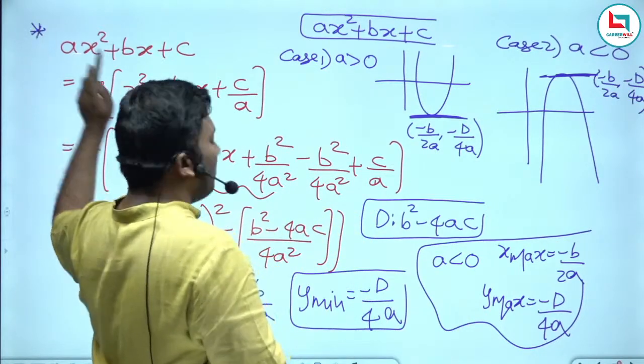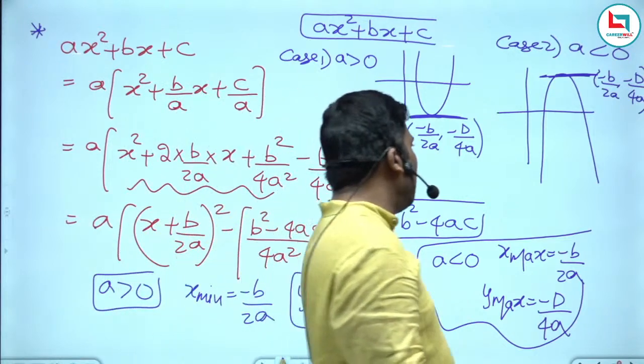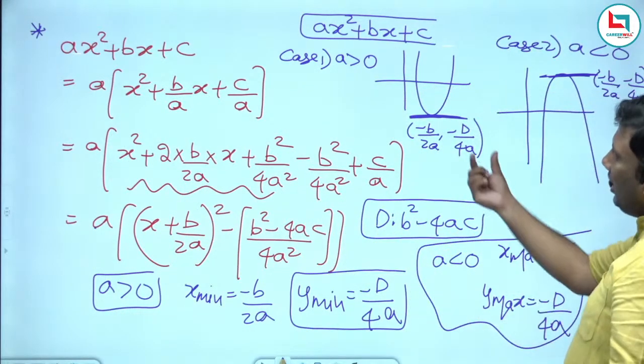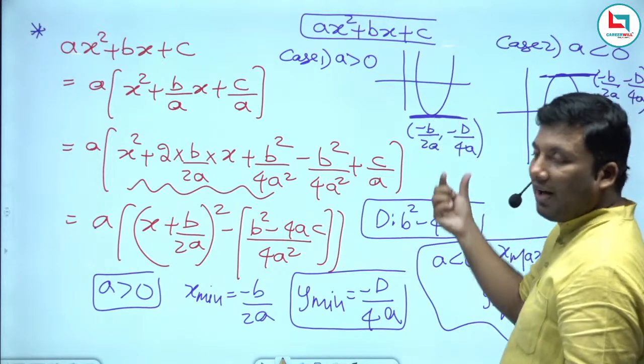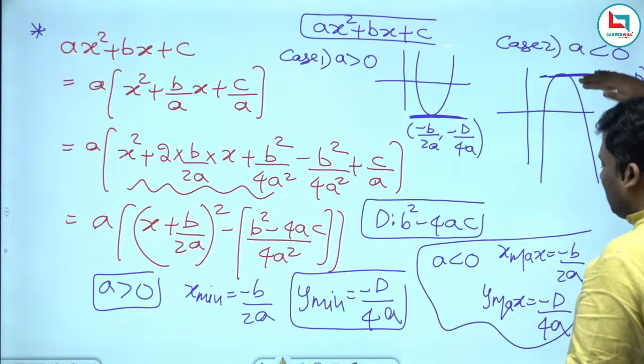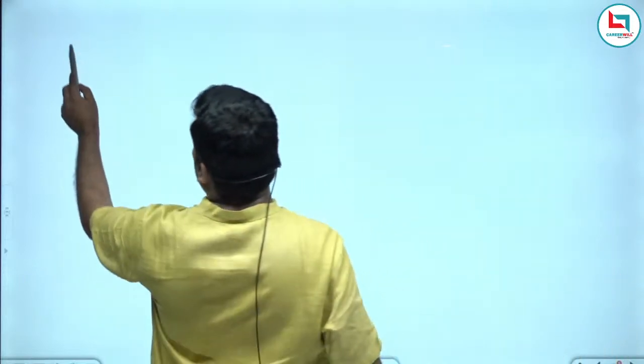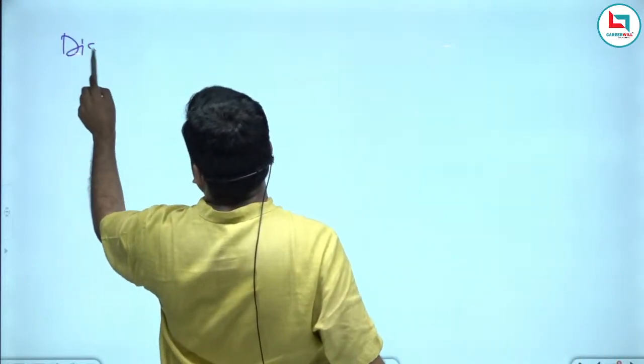a x square plus bx plus c equals a into (x minus alpha) into (x minus beta). When a is greater than 0, the graph will have a minimum value. When a is less than 0, the graph will have a maximum value. Next key point.